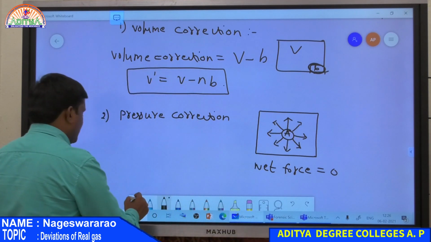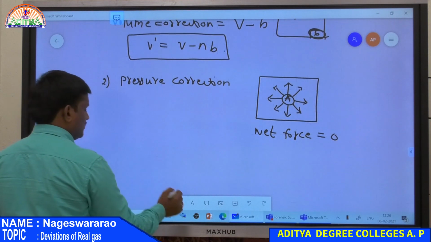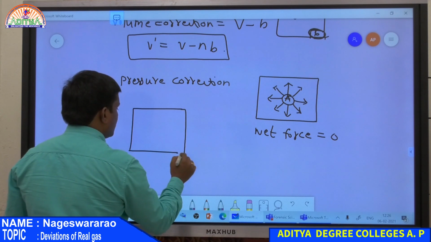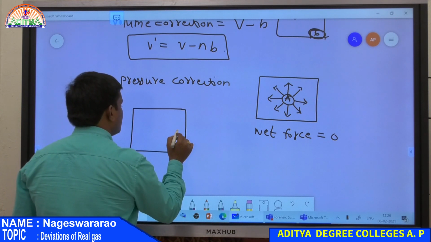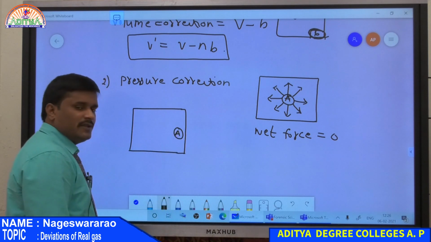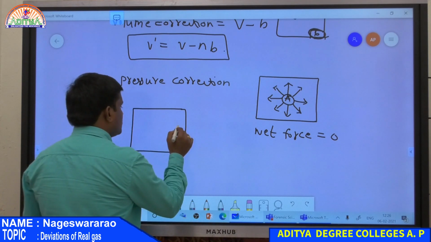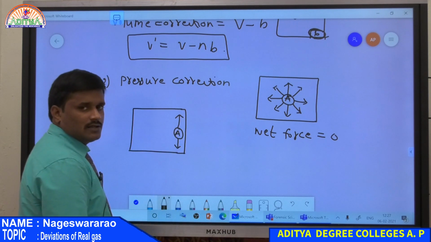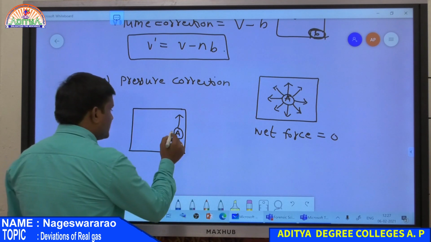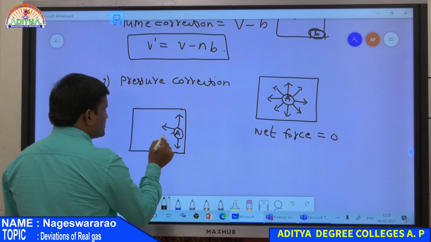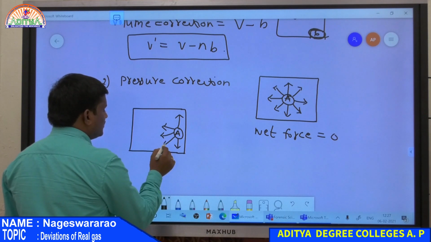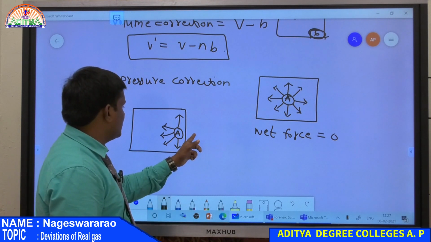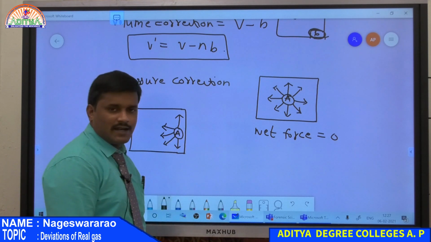Whereas if I consider a gas molecule at the wall of the container, so this is again a container, and I imagine a gas molecule here at the wall. Then there is an upward force as well as a downward force. Both are opposite in direction, therefore both are cancelled with each other. But the gas molecules present at the interior of the bulk attract this molecule towards the backward side, and there are no molecules here to attract this molecule to the right-hand side.